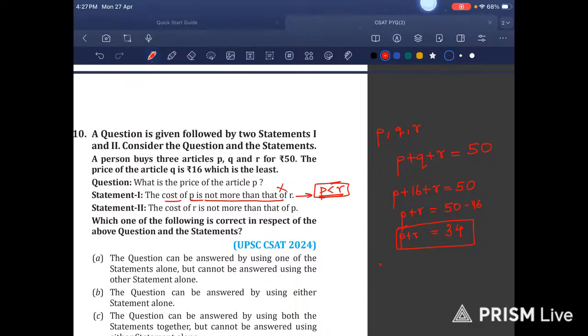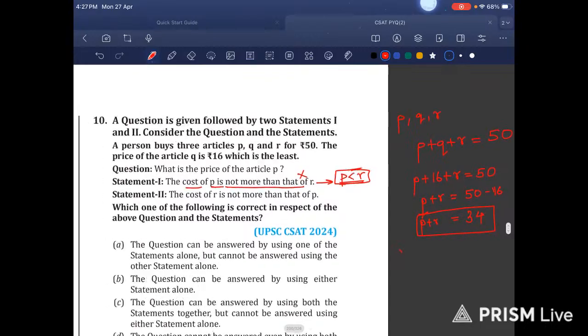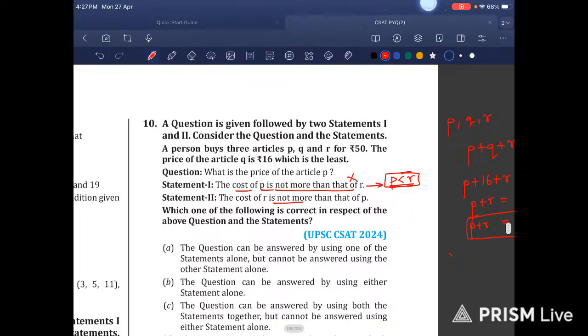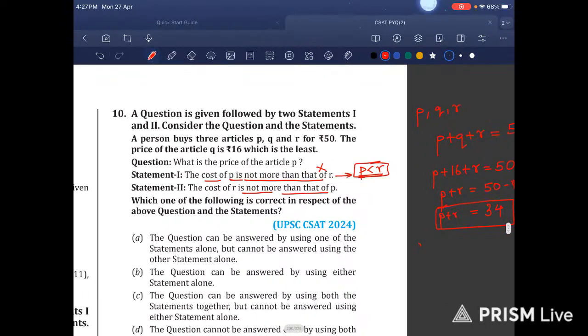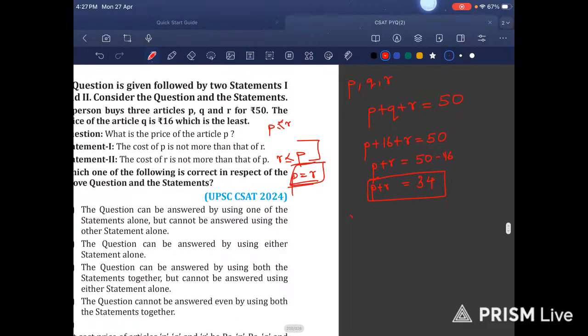So we have statement 2 now. In statement 2 it is telling us that the cost of R is not more than that of P. Now I get it. Now we should combine these two statements. The cost of P is not more than that of R, and R is not more than that of P. So if we combine these two statements, we get P is equal to R. And if P is equal to R, that means only one possibility: 17 plus 17 is equal to 34.